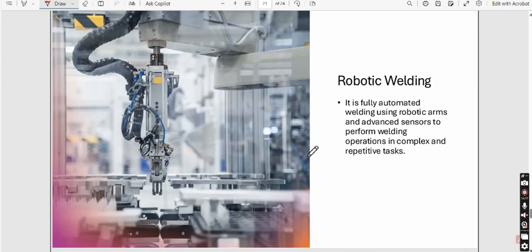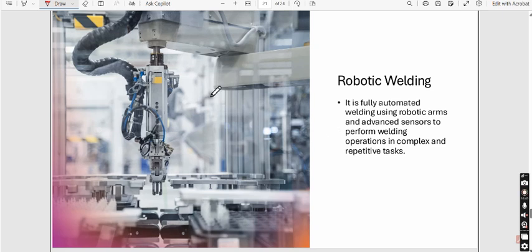Now there is one more interesting welding that is known as robotic welding. So if there are components which we have to weld repetitively, or which are otherwise very complex to weld, robotic welding comes into the scenario in that particular case. So from the definition you can see it is fully automated welding using robotic arms and advanced sensors to perform welding operations in complex and repetitive tasks.